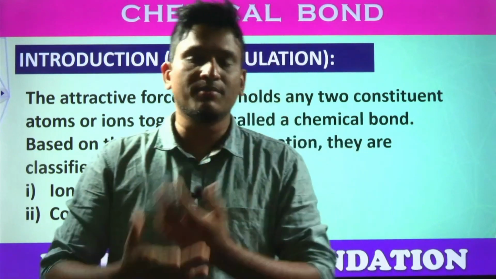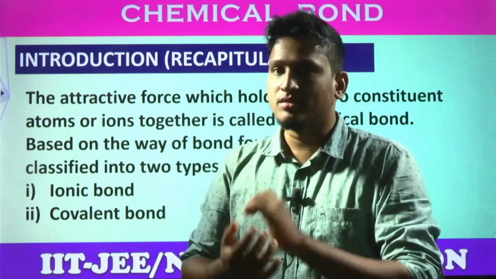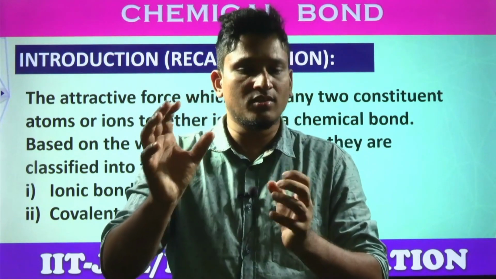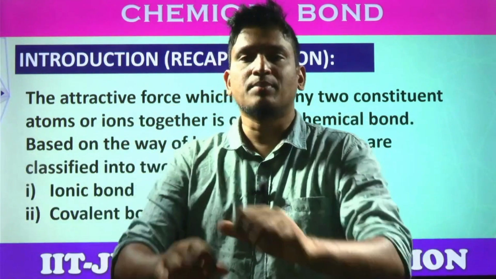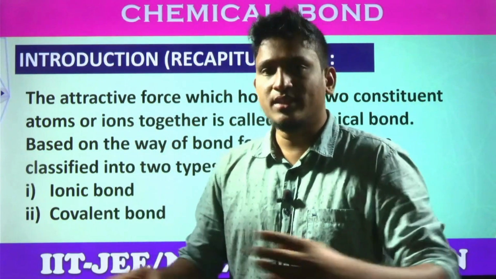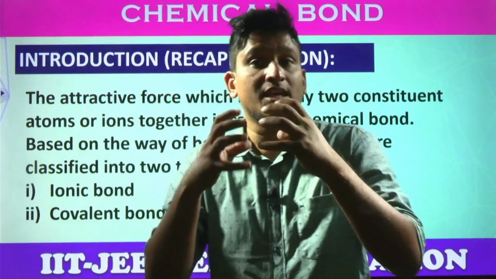To define chemical bonding, students, in general, the force which holds two or more atoms together is called a chemical bond. Yes or no? The whole universe, at least the planet Earth, everything is made up of matter. Matter is made up of atoms. Do these atoms exist independently? No. There is some force acting on these atoms so that they exist as molecules.